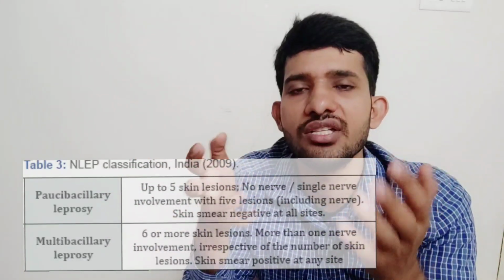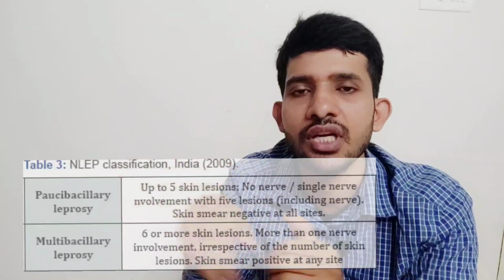And the treatment strategies are different for multibacillary leprosy and paucibacillary leprosy. So now let us learn about the treatment options in adults who are suffering with multibacillary leprosy. There are 4 strategies: multibacillary adult, paucibacillary adult, and multi and paucibacillary in small children. So there are 4 strategies which were recommended by WHO. So now let us understand about the multibacillary leprosy in adults.